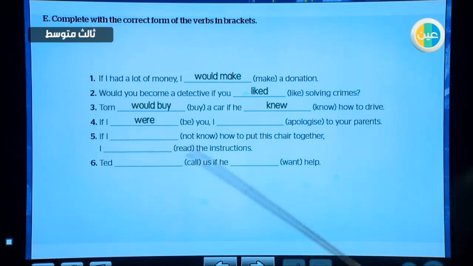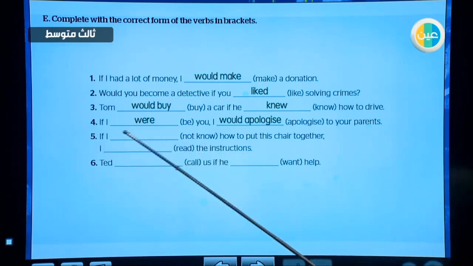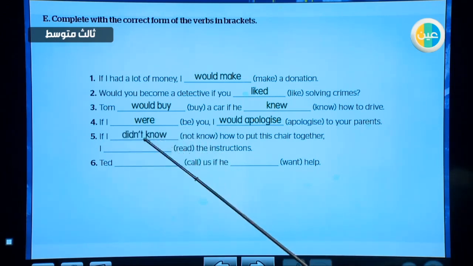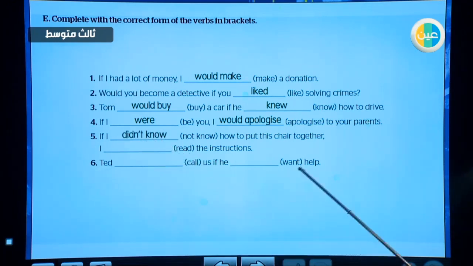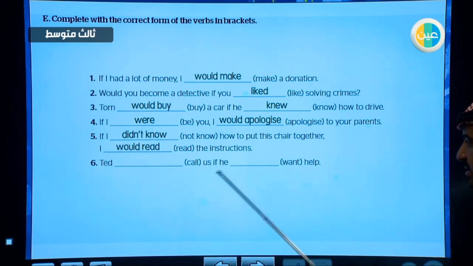you, I apologize to your parents. I would apologize to your parents. Excellent. Number 5, if I not know, this is the if clause, should be in the past, negative, so I say didn't know how to put this chair together, I read the instructions. I would read the instructions, yes. Number 6, Ted call us if he want help.